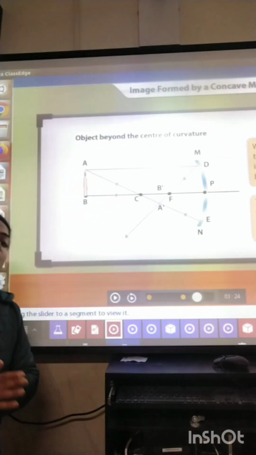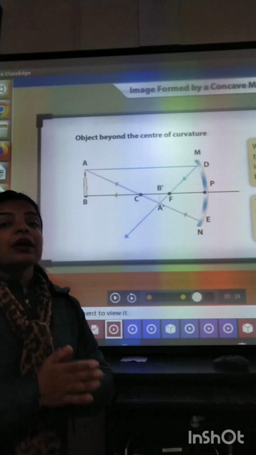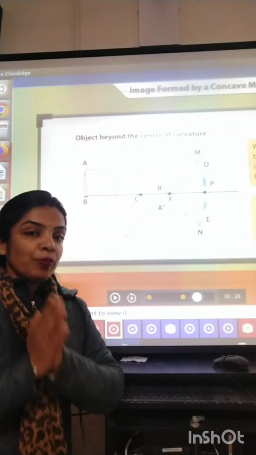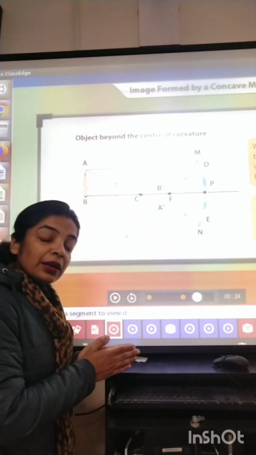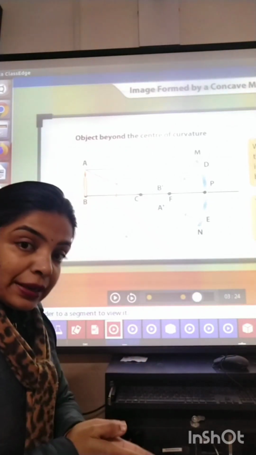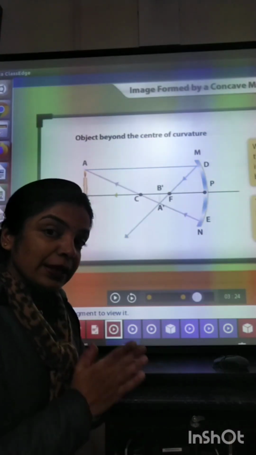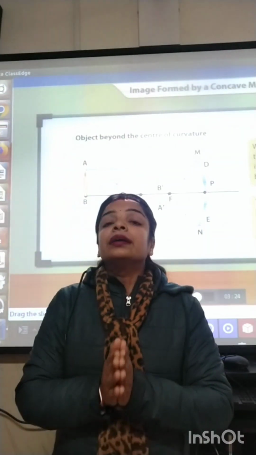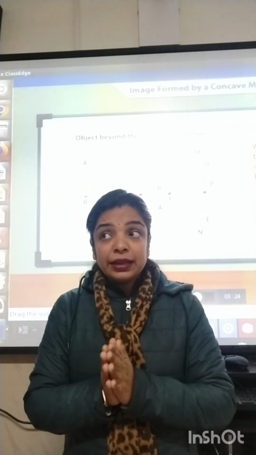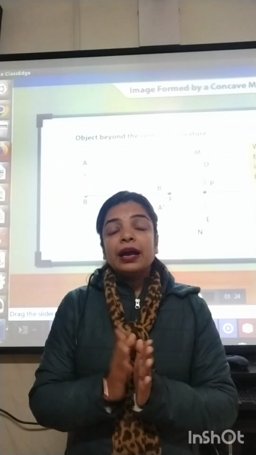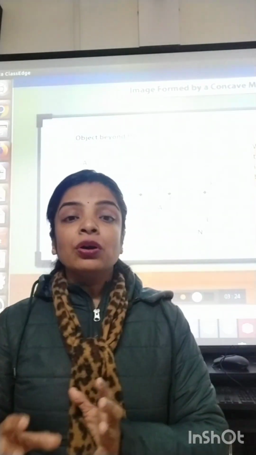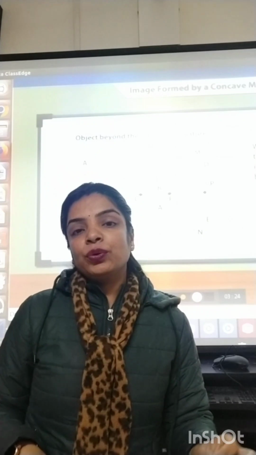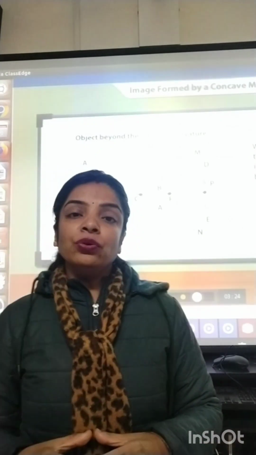An image will always be formed when the reflected rays meet each other at any point. In case of concave mirror, the rays are actually meeting. Therefore, the image formed is real and inverted. Real and inverted का मतलब होता है, I'll be telling you in the next video, when I'll also explain virtual and erect. Then it will be interesting to make you understand.